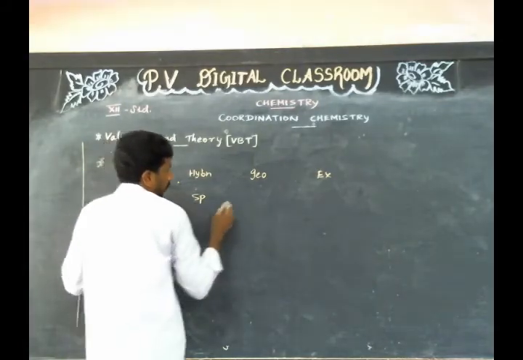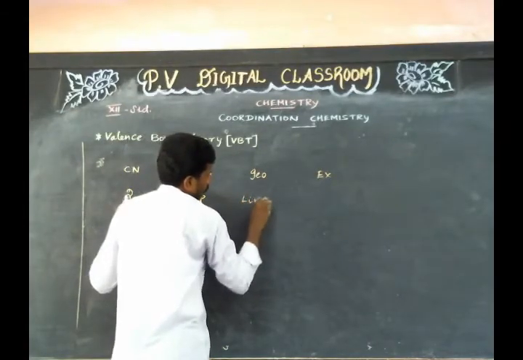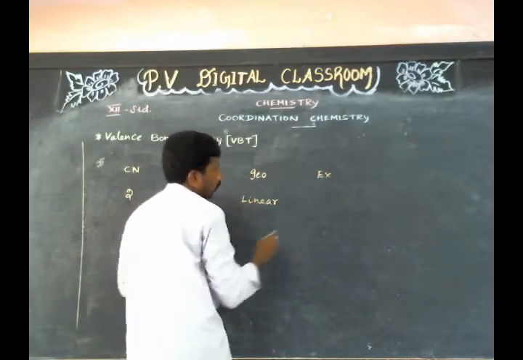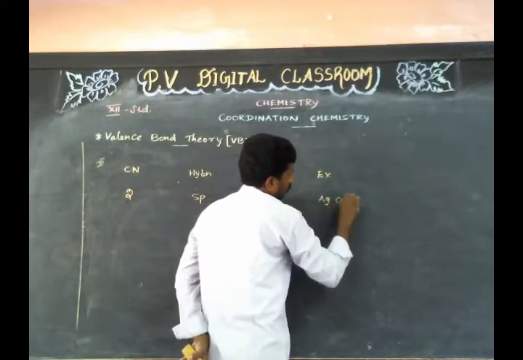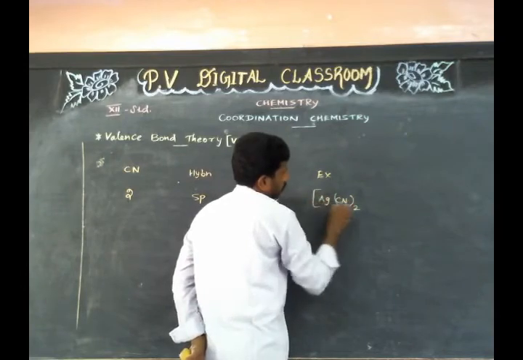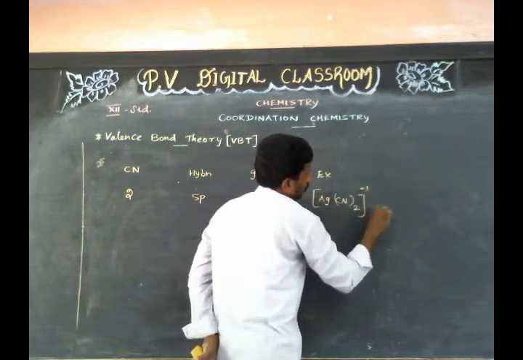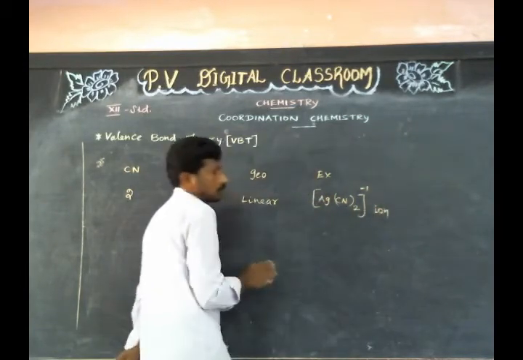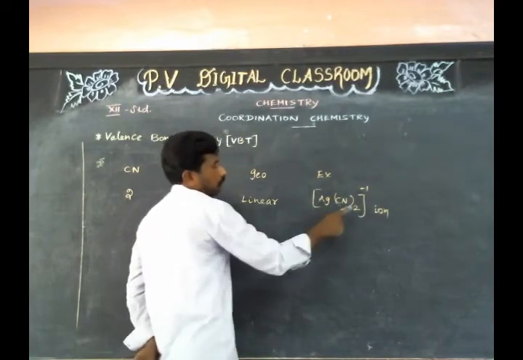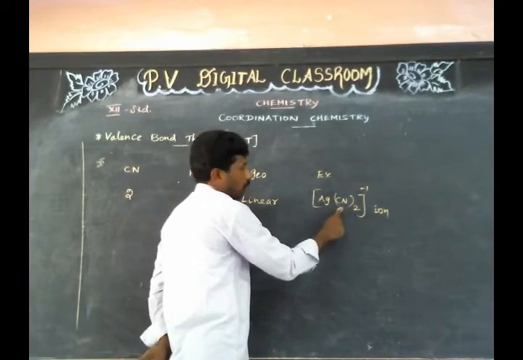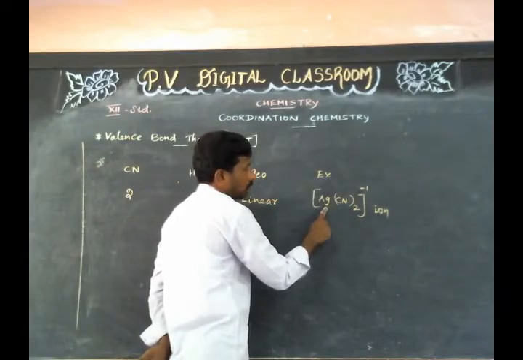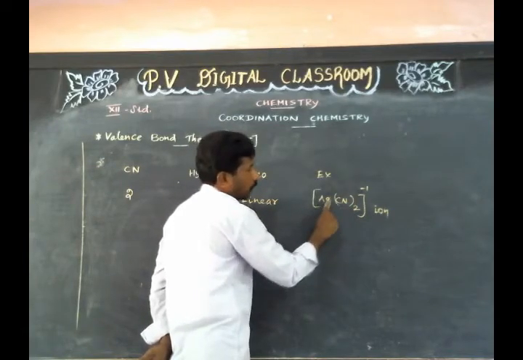Geometry of the complex is linear. Example, [Ag(CN)2]-1 ion, dicyanido-κC argentate(1-) ion.